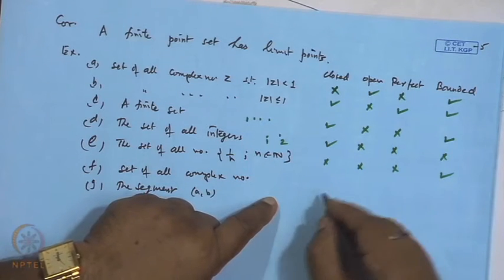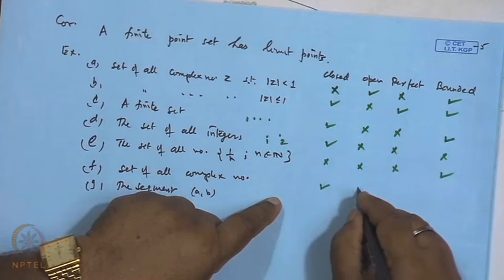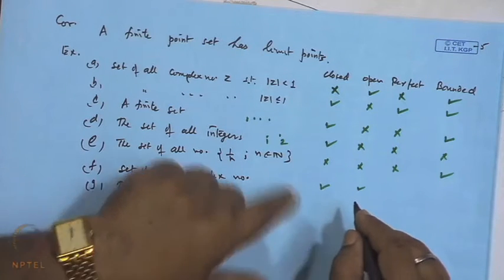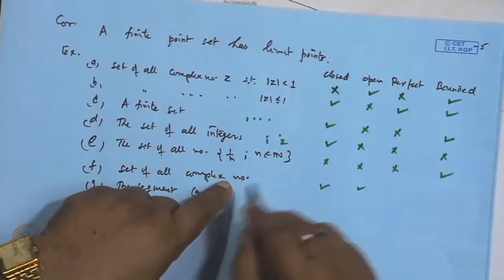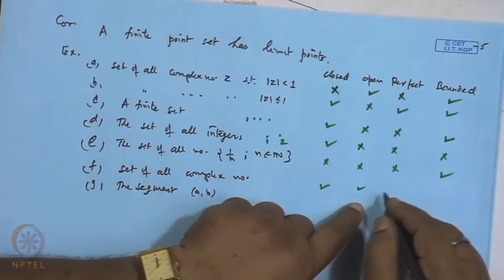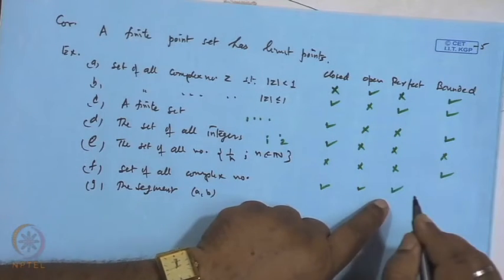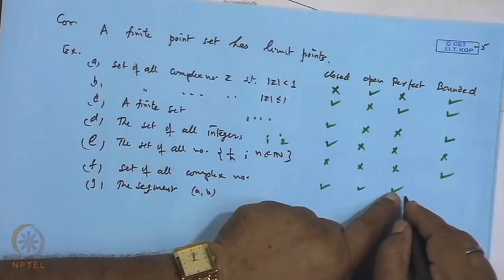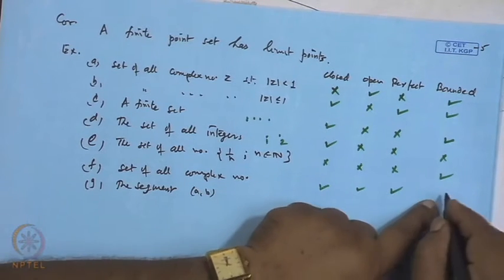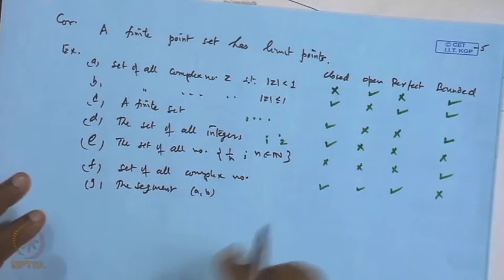However, it is bounded, because the upper bound is 1. Now the set of complex numbers is an entire set, so all the limit points are inside, and every point is an interior point, because we can draw a ball around each point which is totally contained in the complex plane. So it is open, and it is closed. It is perfect also, because every point is a limit point. And bounded is no, because it is an unbounded plane.